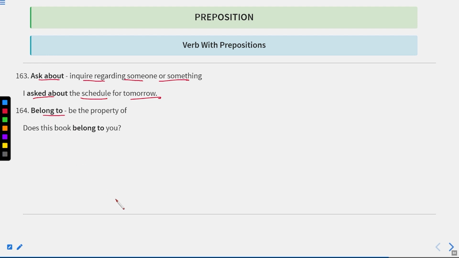Belong to. Now, when we belong to somewhere, it means we are the native of that place. Okay, or be the property of something. If we belong to somewhere, it means we are the property of that particular place. Or if some property belongs to us, it means we are the owner of that. Does this book belong to you? It means are you the owner of this book?